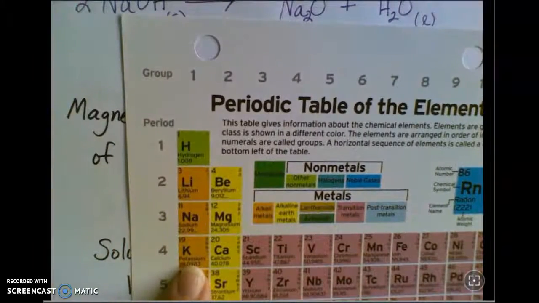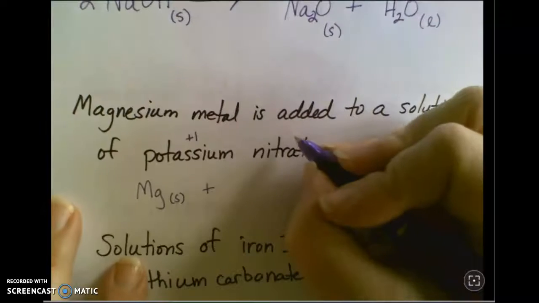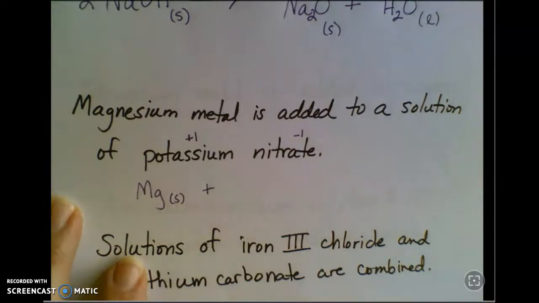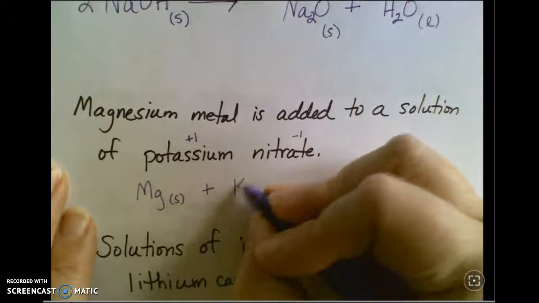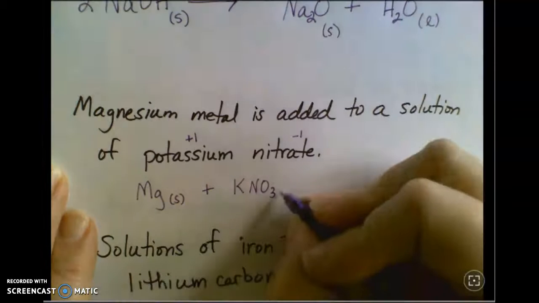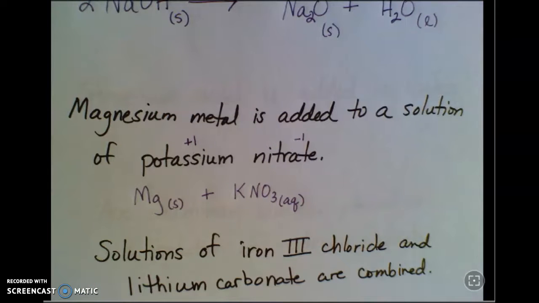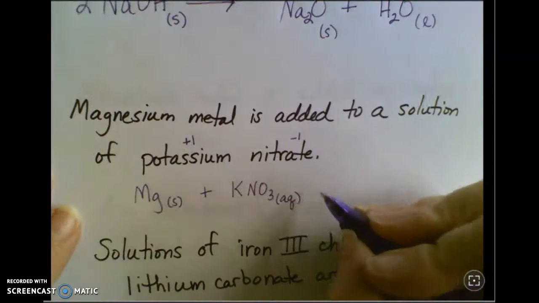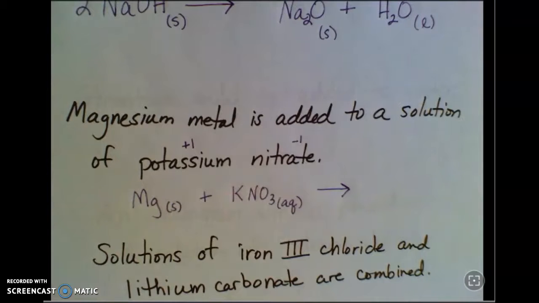So everything in group 1 has a +1 charge. And nitrate is on my polyatomic ion list. It's NO3 with a -1 charge, so they cancel each other out to give me KNO3. It tells me this is a solution, so I'm going to go ahead and write AQ there, which stands for aqueous. And now I'm going to look at my possible products.